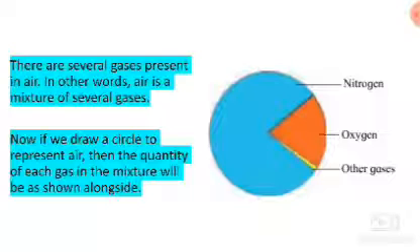There are several gases present in air. In other words, air is a mixture of several gases. Now if we draw a circle to represent air, then the quantity of each gas in the mixture will be shown alongside. As you can see, nitrogen is in blue color, oxygen is in orange color, and yellow is for other gases.